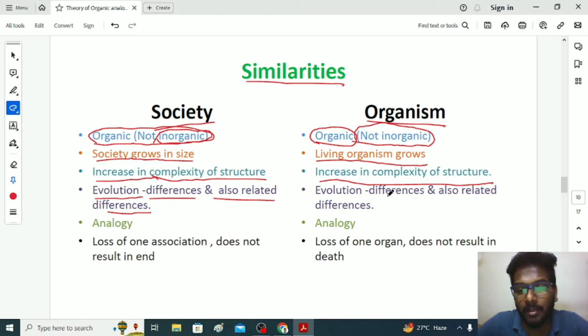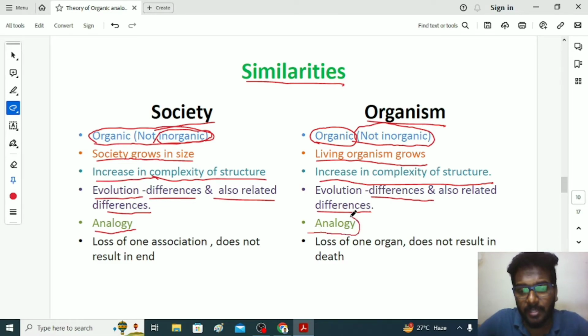So next, if you compare the same with organism, even in organism we have different parts. As I said, nervous system, we have respiratory system. Every system in organism has differences. One influences the other, one is related to the other. If you take society, it has analogy. We can compare the society with other society, namely primitive society and industrial society. We can compare industrial society with modern society.